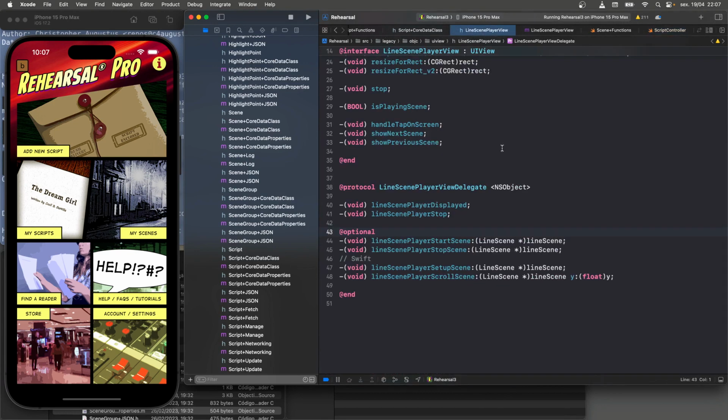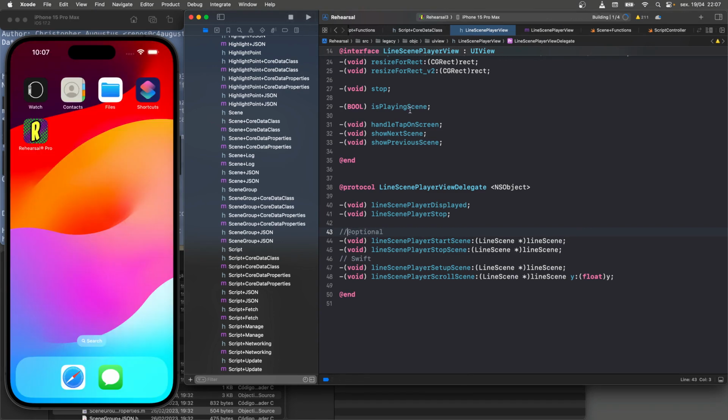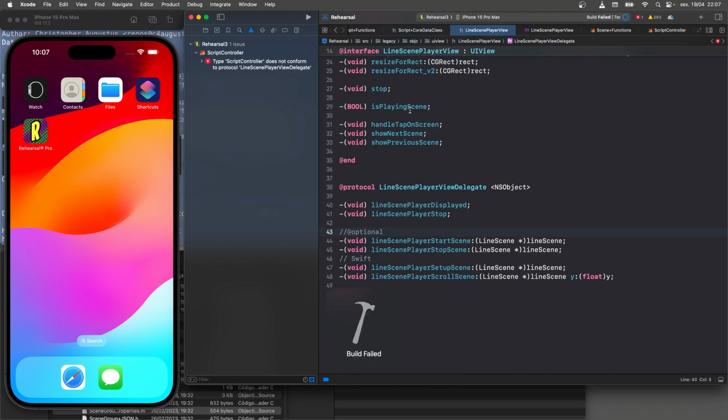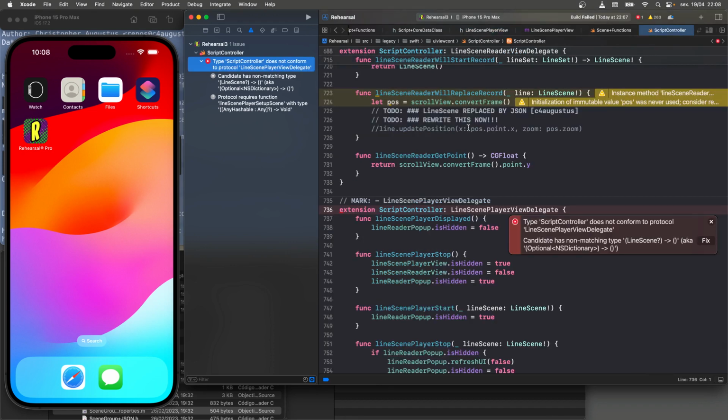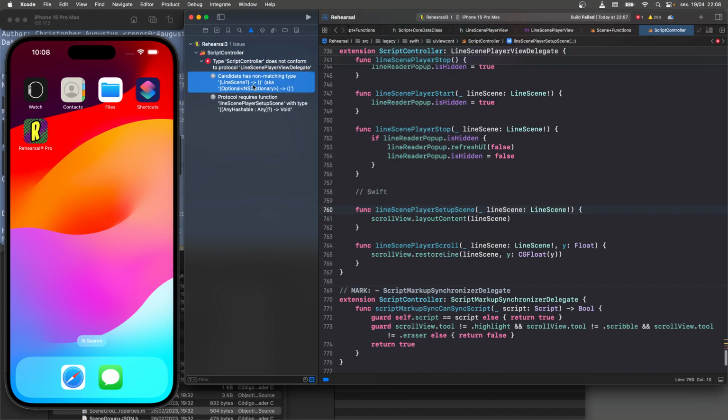So I was struggling and struggling, and I couldn't figure it out. I'm just like, you know what, let's just get rid of the optional. If we get rid of the optional and we compile it, now we're going to have a problem because these are now required, and that warning becomes an error. Well, it should be an error. Exactly. Now we have an error. It does not conform. It's actually telling us.